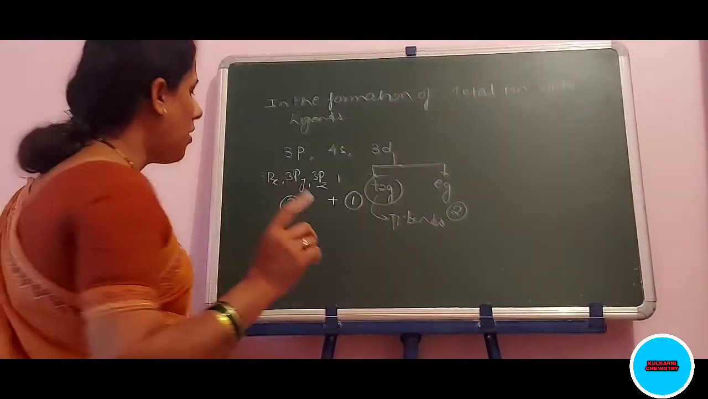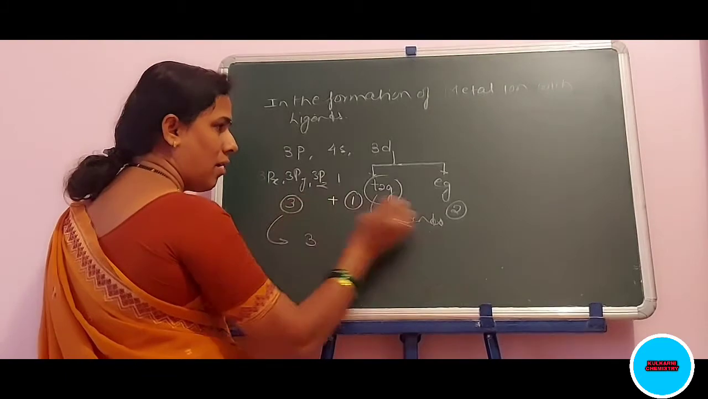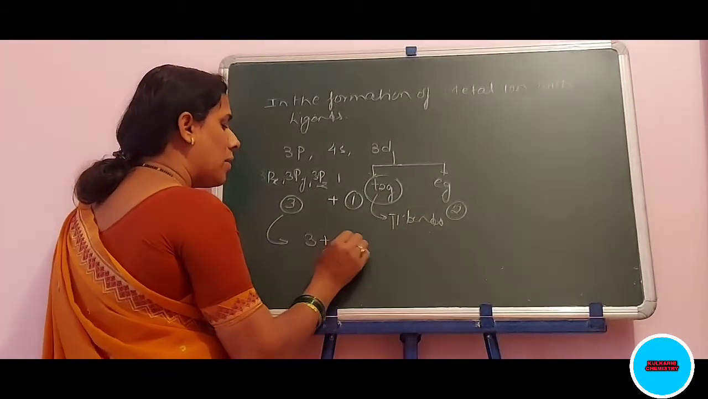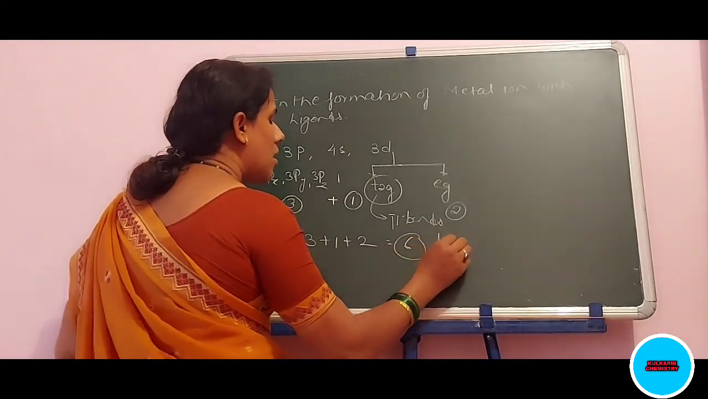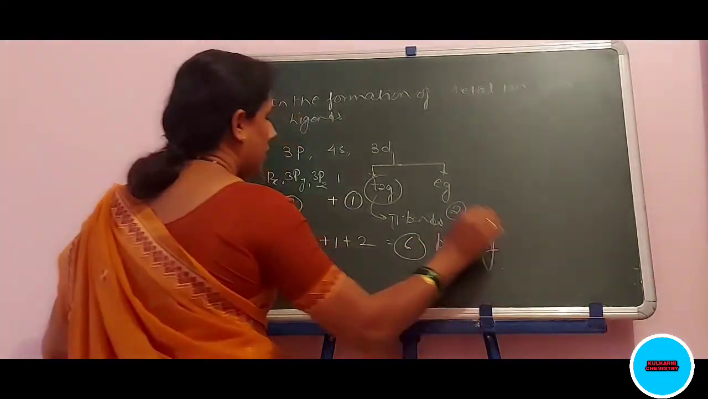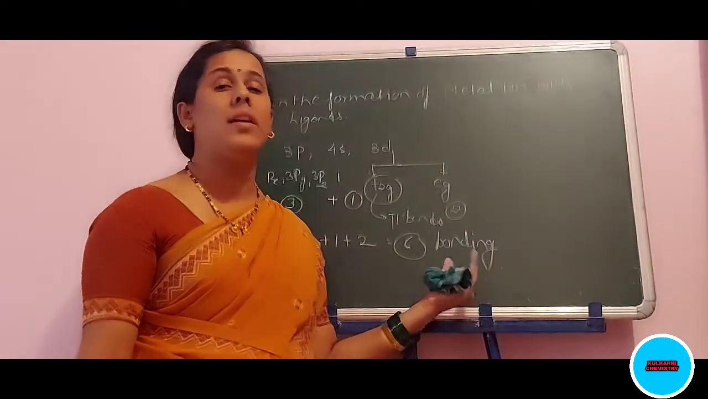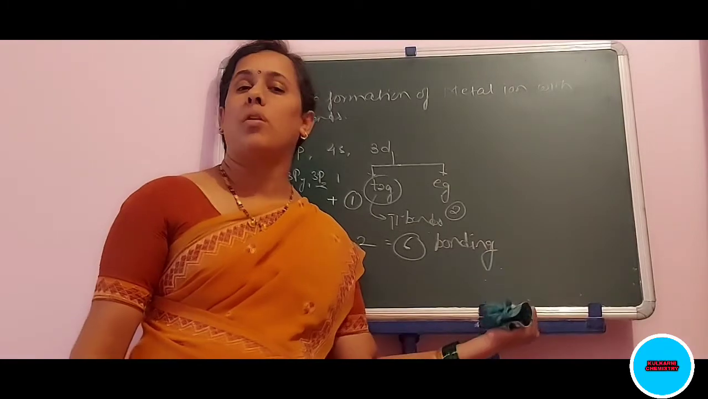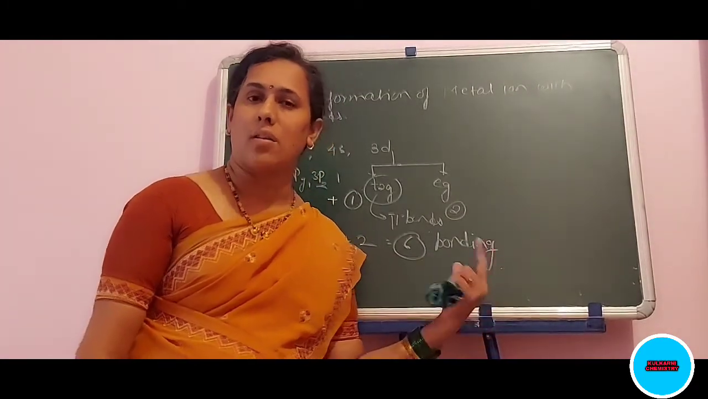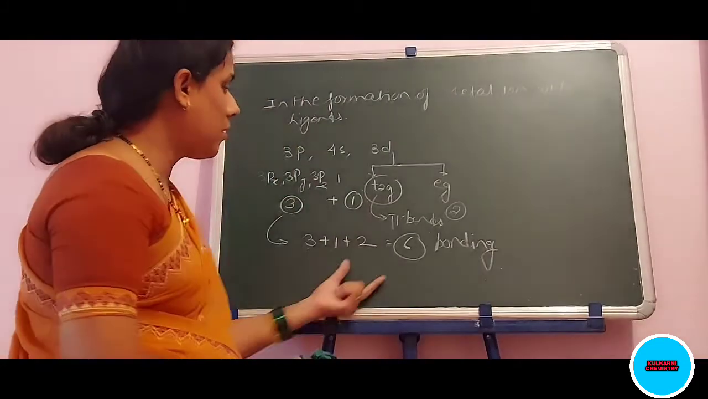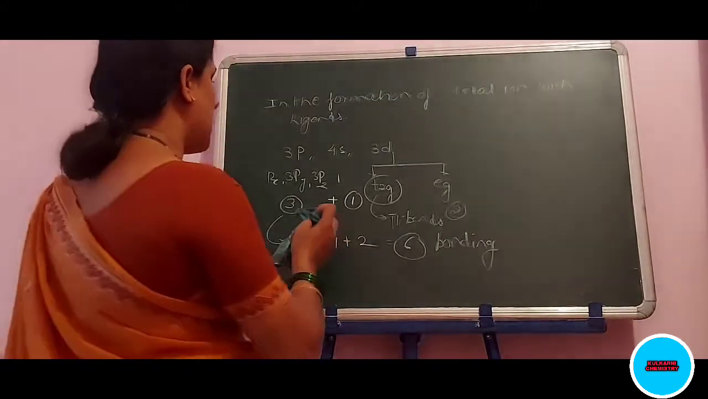Totally in the bond formation, how many orbitals are required? That is 3 plus 1 plus 2, 3 plus 1 is 4, equal to 6. That is 6 bonding orbitals of metal ion with ligands are formed, with 6 antibonding molecular orbitals also formed. Now, according to group theory, what are its mathematical forms?